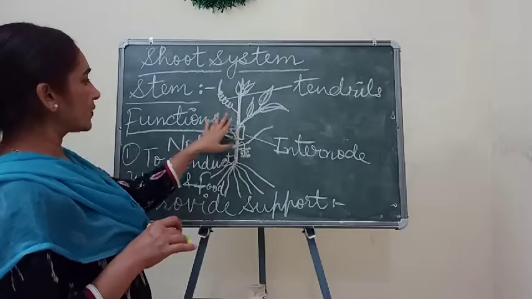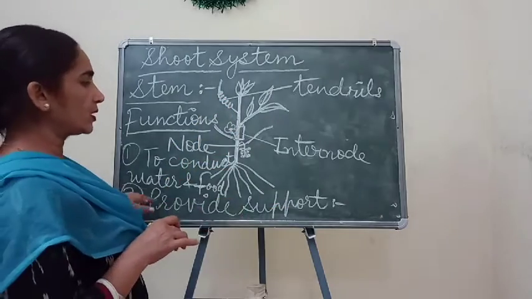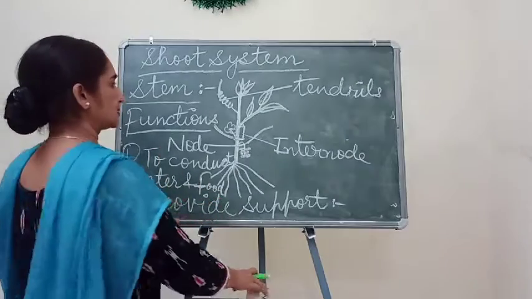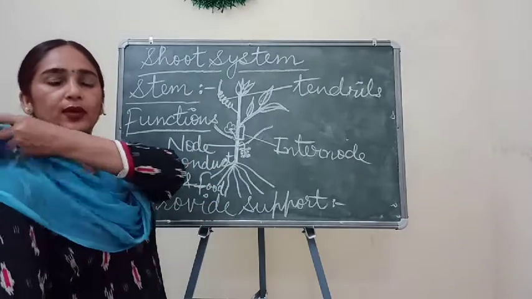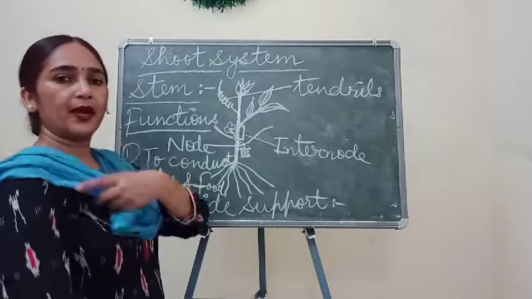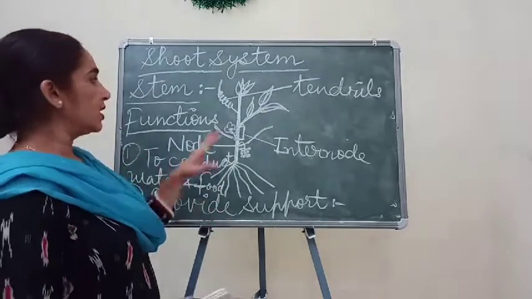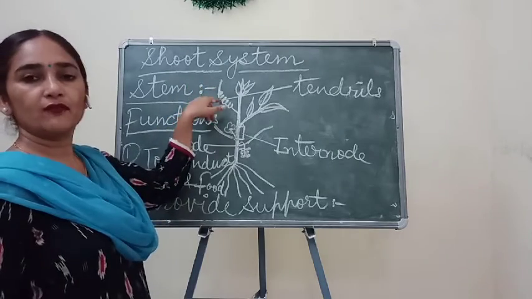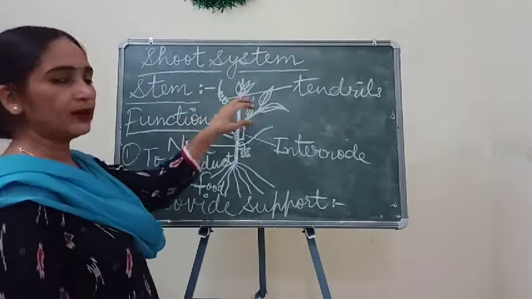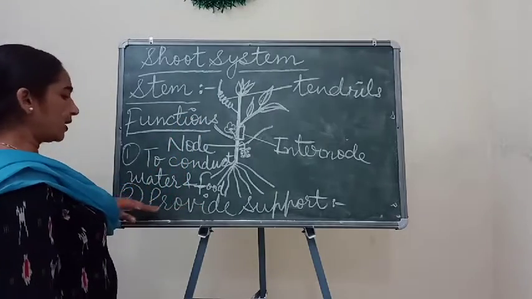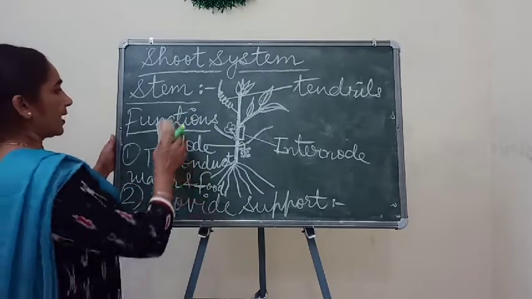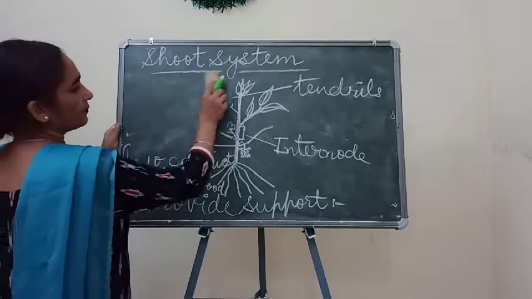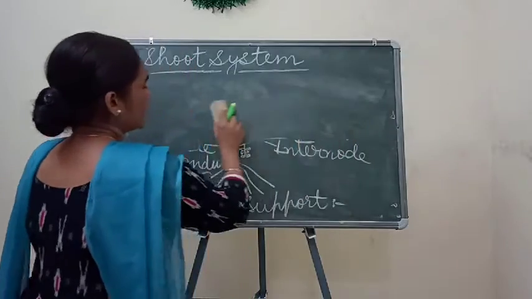That's why the stem provides support to the growing plant. In some weak plants, like the grapevine, the grape plant has a weak stem, so it also has these spring-like structures called tendrils. So in this way, the second function of the stem is to provide support.